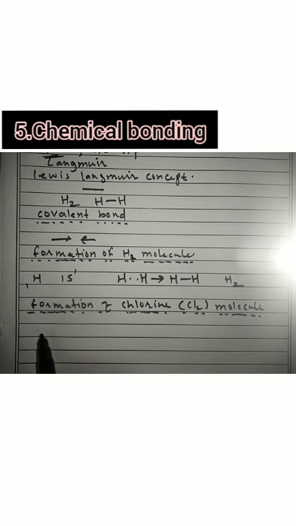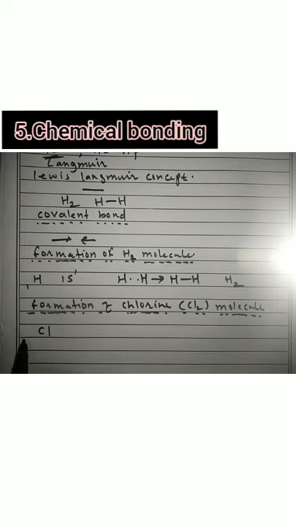Here you can see that there are two chlorine atoms. Two chlorine atoms combine together to form a chlorine molecule, that is chlorine gas. The atomic number of chlorine, Cl, is 17.